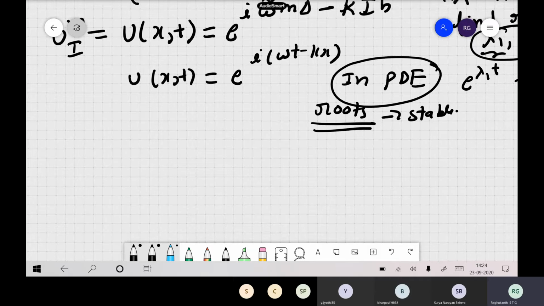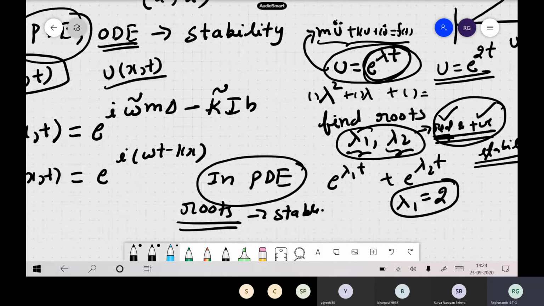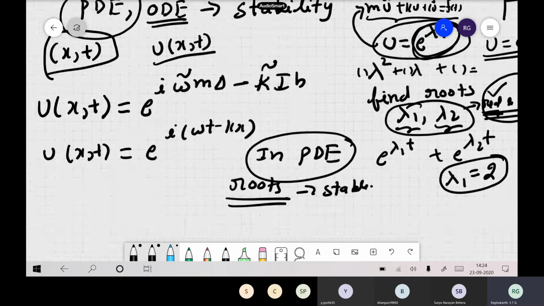So whatever you have done in dynamics, e to the power of lambda t, same thing only. Since it is a partial differential equation, you write e to the power of lambda x, e to the power of lambda y, e to the power of lambda z, you substitute in your equation, and you will automatically find the roots, and then you see the imaginary component if it is there. If it becomes positive, the solutions are unstable.